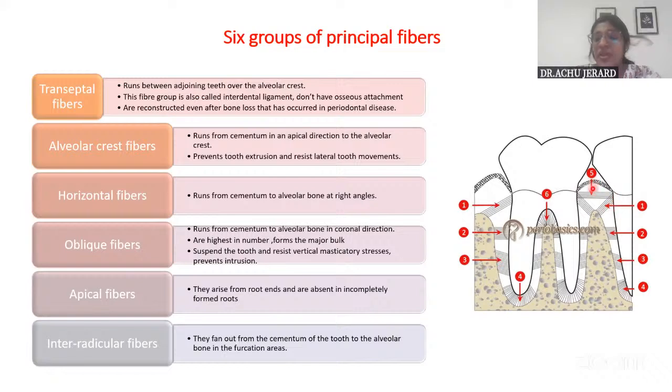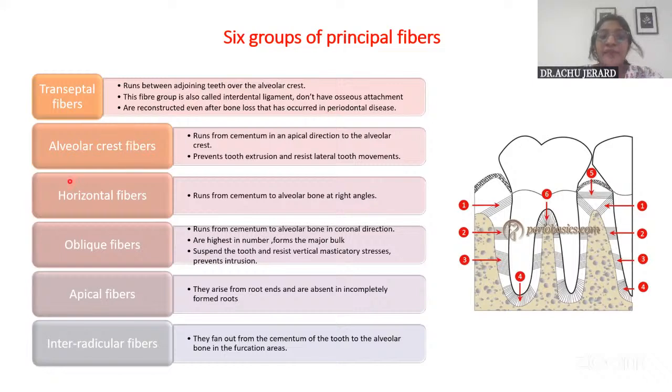That is the transeptal fiber group. They run above the alveolar crest. They don't have any attachment with the bone. Between the 2 teeth, they will run. They are also classified under gingival fibers because they don't have a bone attachment, so they are classified in the gingival group. They are otherwise called the interdental ligament also.